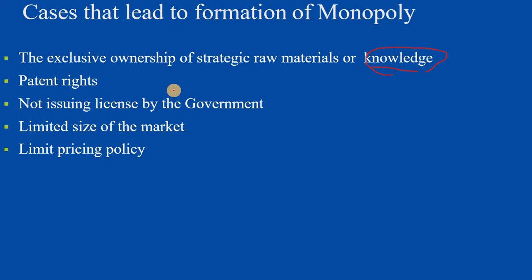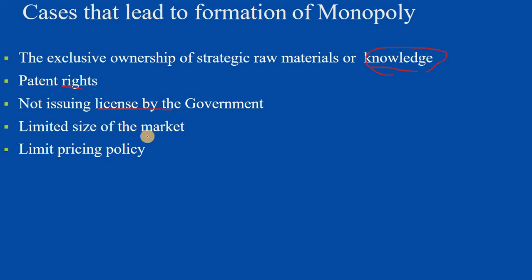And the patent rights a firm holds for a particular product or production process prohibit anyone from entering and producing such products. Also, the government not issuing a license for certain products, or imposing barriers like heavy trade barriers to enter into the domestic industry, is one way that causes monopoly.